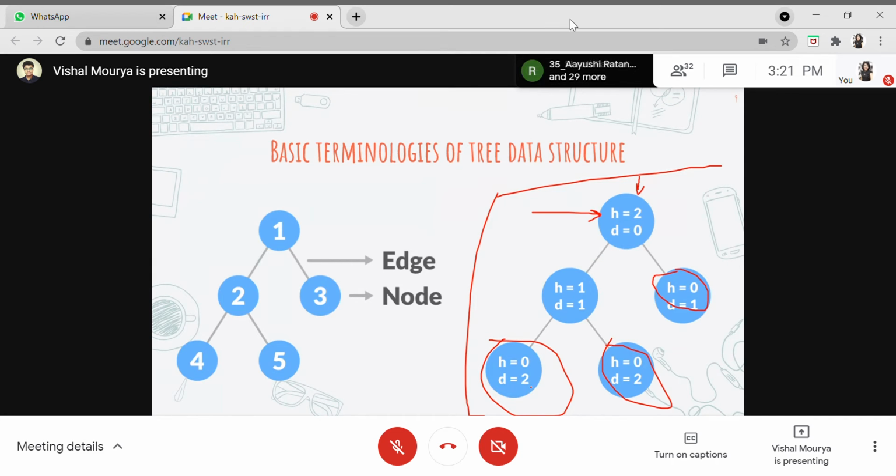Similarly, these two nodes, which are the bottom or leaf nodes for this particular tree, are 1 and 2 depths away from the root node. Hence the depth for this particular node is 2. You can see 1 from here to here, and then 1 from here. So this 1 plus 1 is 2. This is how depth is calculated in a tree data structure.